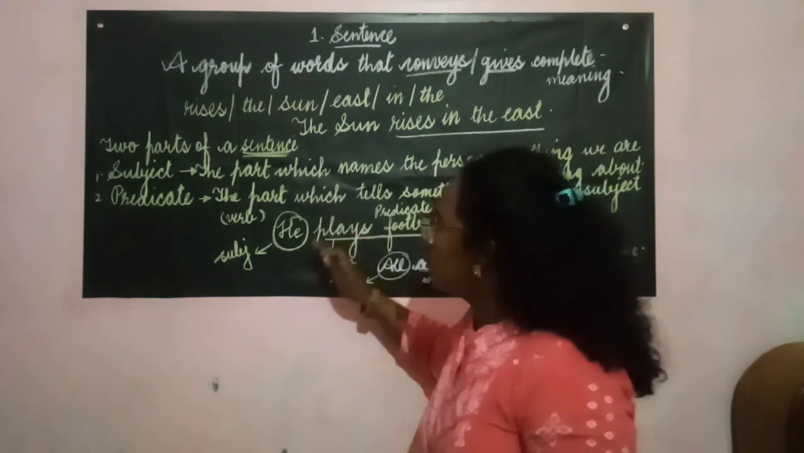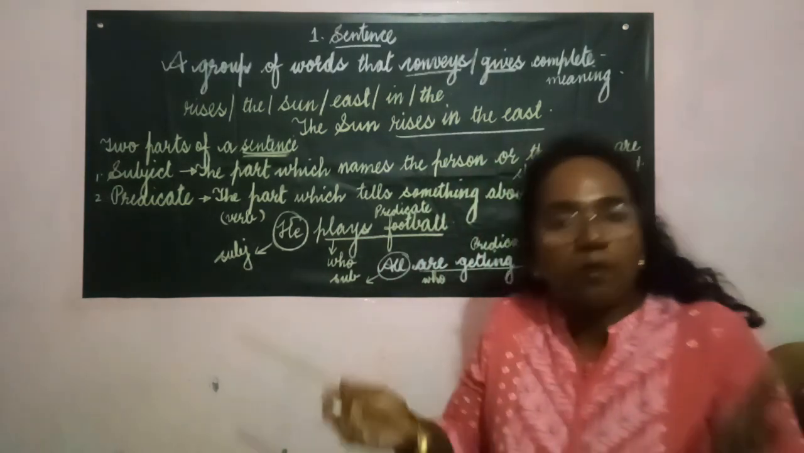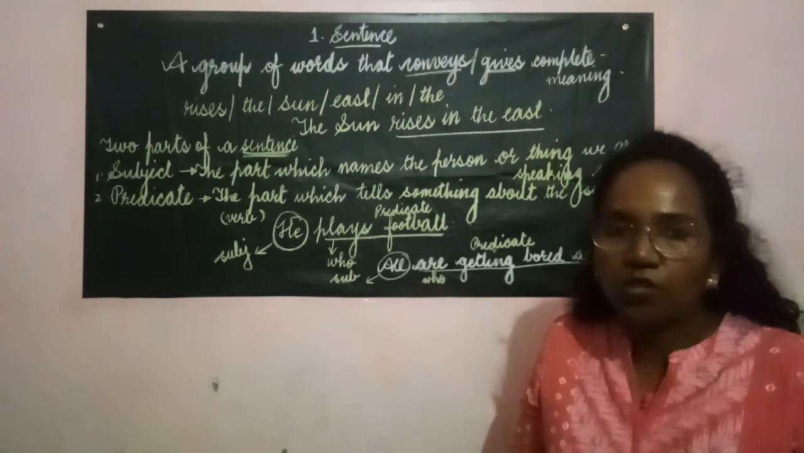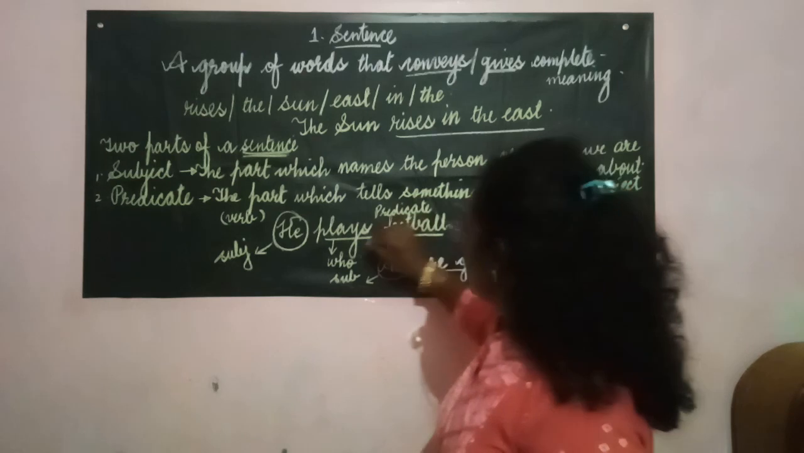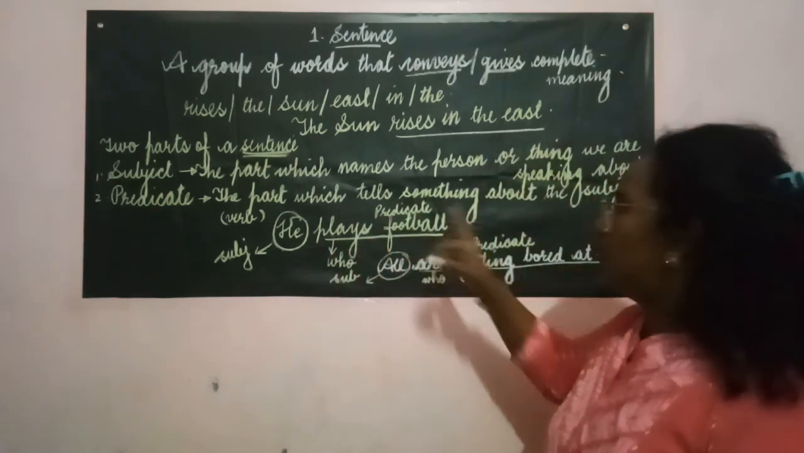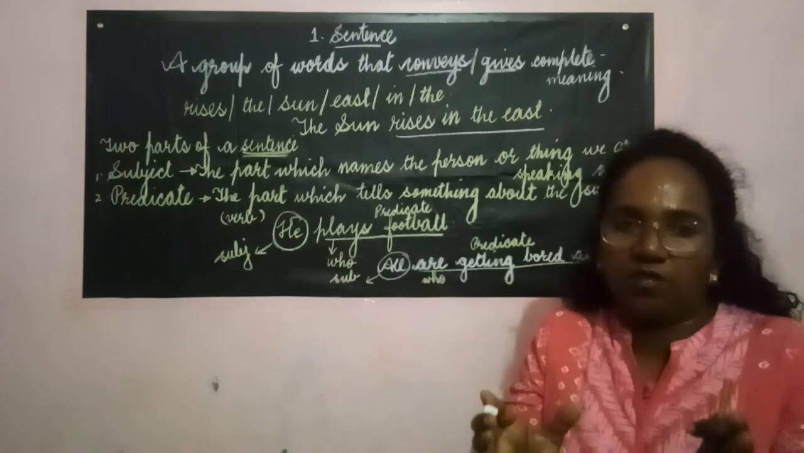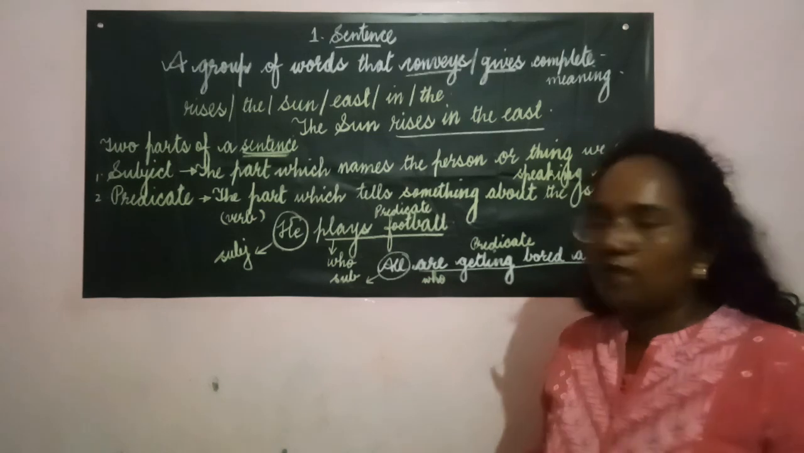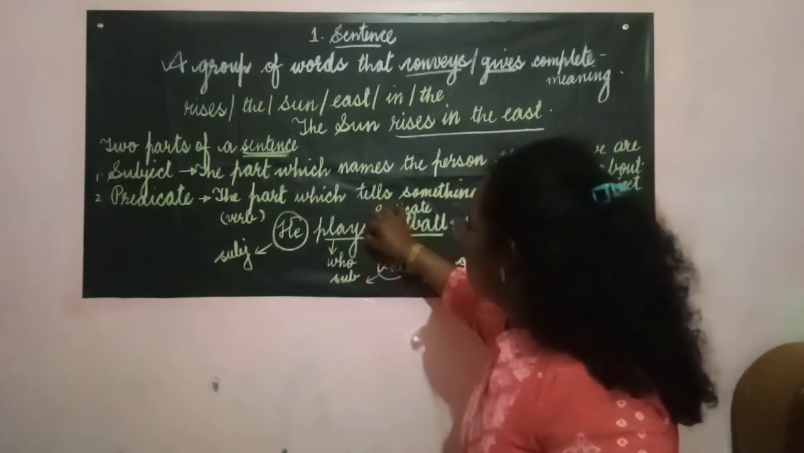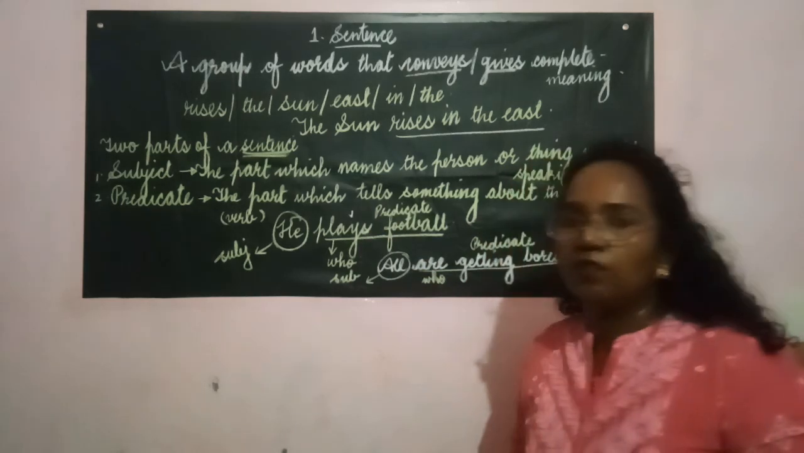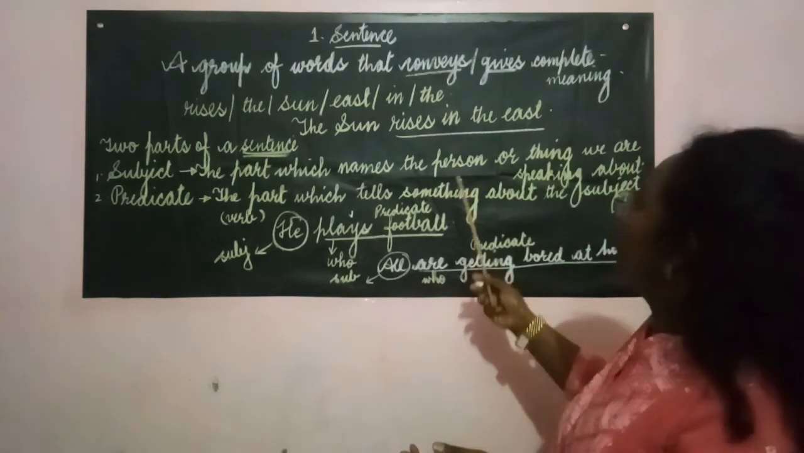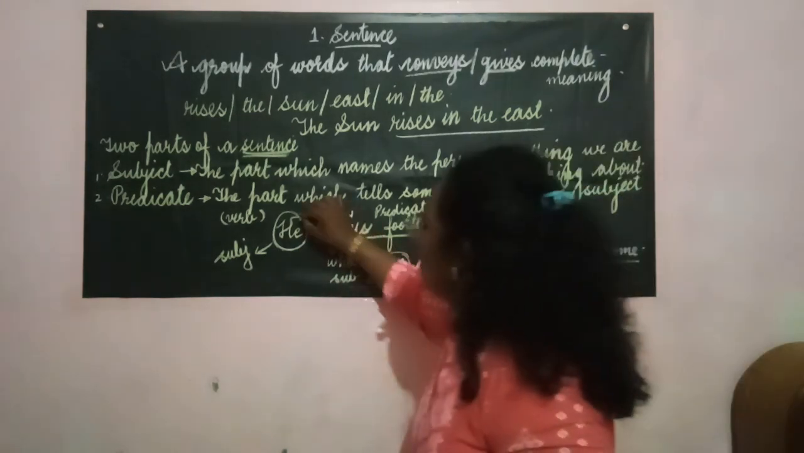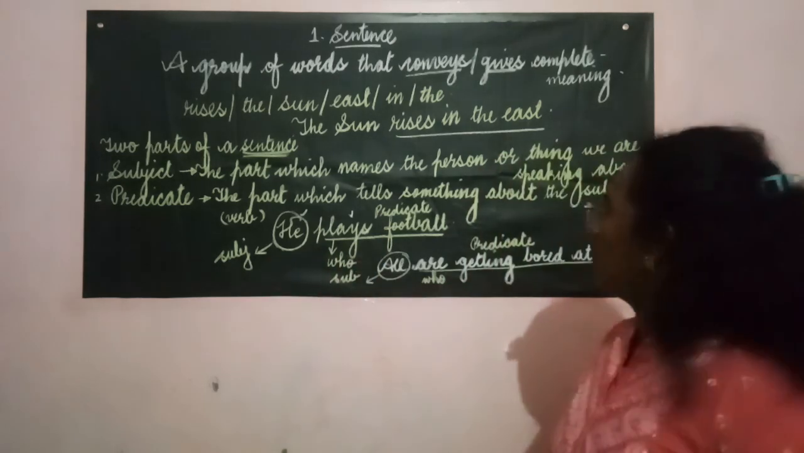So the next question comes: how will we come to know about the subject of a sentence? It is quite easy to understand. See, "He plays football." Now you put up the question, who plus verb: who plays? When you put up a question with the verb, you will get the answer, who is the real doer, or about whom we are talking. Who plays? He. Therefore, he is considered as the subject of the sentence.